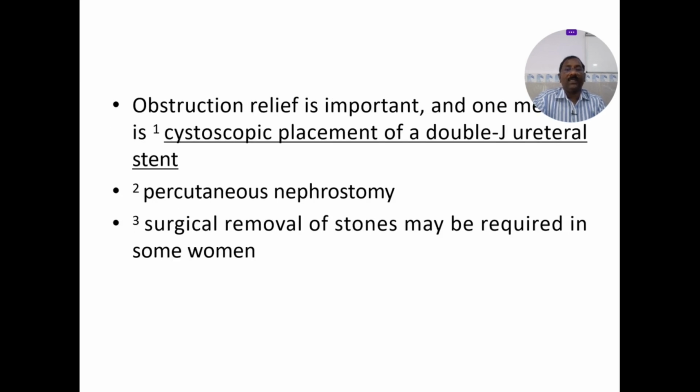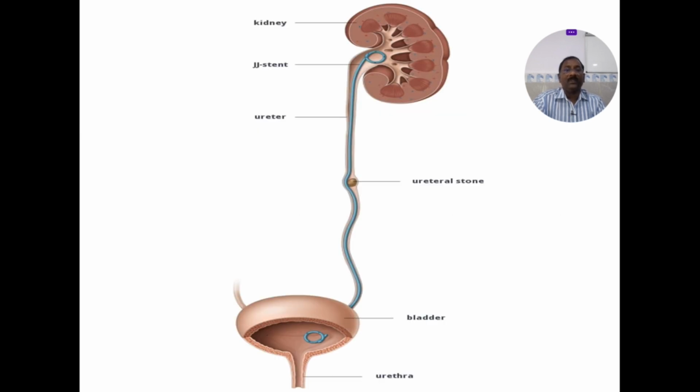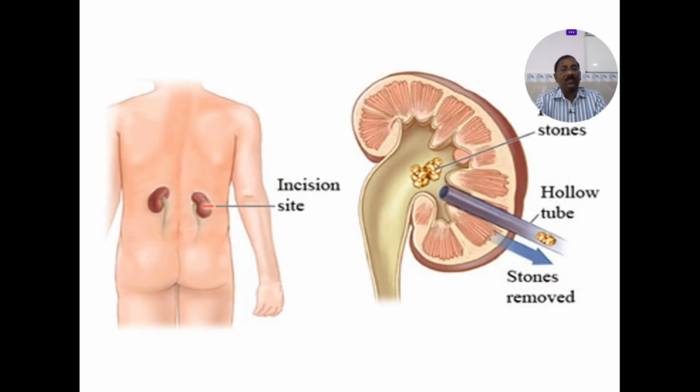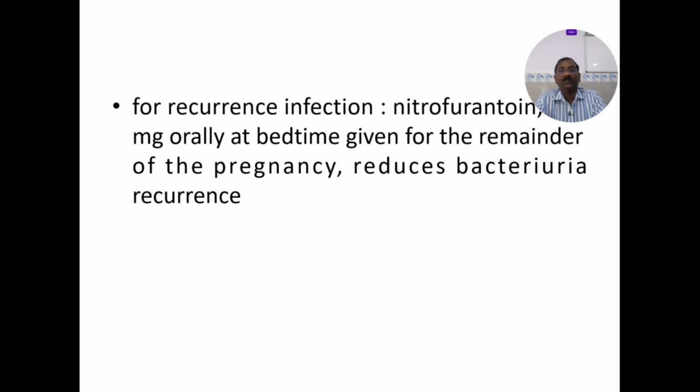Cystoscopic placement of a double J ureter stent. This is a very common stent; we use it in the urologist's hands. Percutaneous nephrostomy. Surgical removal of the stones may be required in some women. See the stone in the ureter, in the mid ureter. There is one stone here. See the percutaneous nephrostomy tube. See, the stones are removed. For frequent infections, nitrofurantoin at bedtime, given for the remainder of the pregnancy, reduces bacterial recurrence.